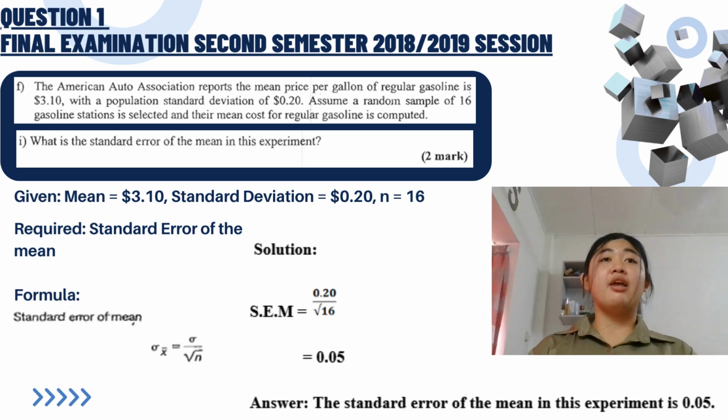Question 1Fi. We are given mean equal to $3.1, population standard deviation equal to $0.2, sample size equal to 16. We are asked, what is the standard error of the mean? We use the formula standard error equals sigma divided by square root of n, equals 0.2 divided by square root of 16, equals 0.05. So the standard error is 0.05.